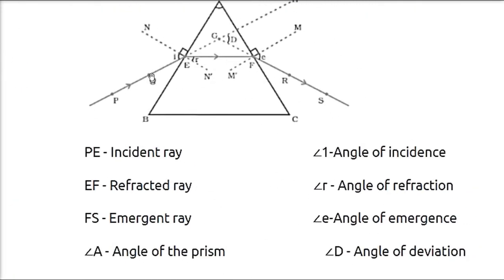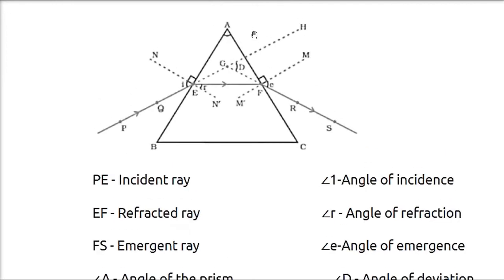So this PE is the incident ray. This EF is the refracted ray. FS is the emergent ray. This angle I is the angle of incidence. Angle R is the angle of refraction. Angle E, this one, is the angle of emergence. And this angle D is the angle of deviation. And angle A, of course, is the angle of the prism.